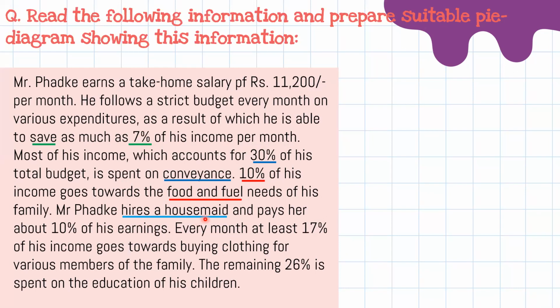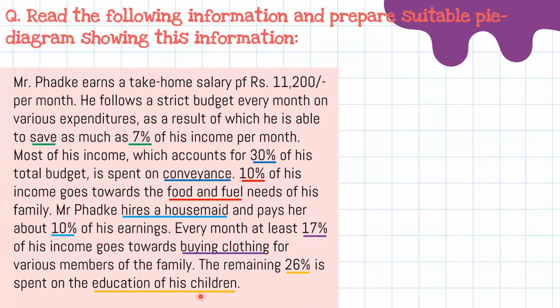Then he hired a housemaid, for whom he pays 10% of his earnings. Then 17%: every month, at least 17% of his income goes towards buying clothing. And then last, 26% he spent on the education of his children.